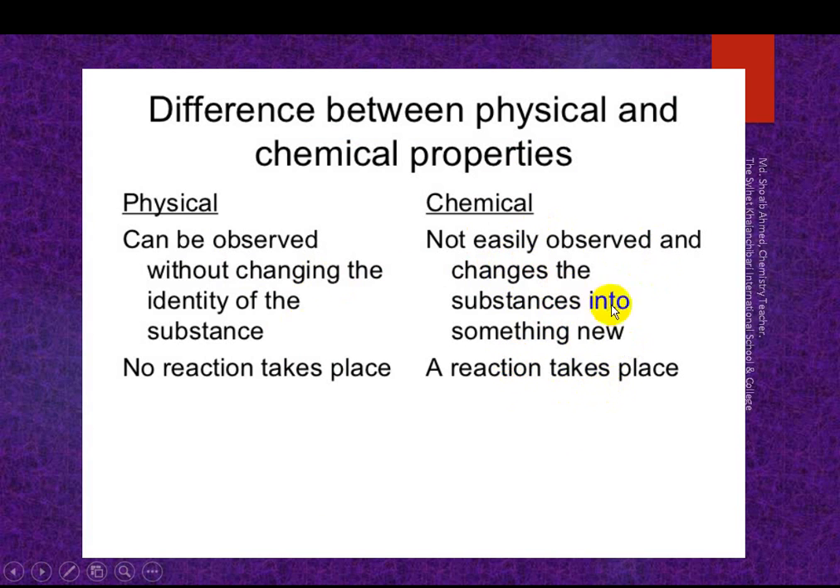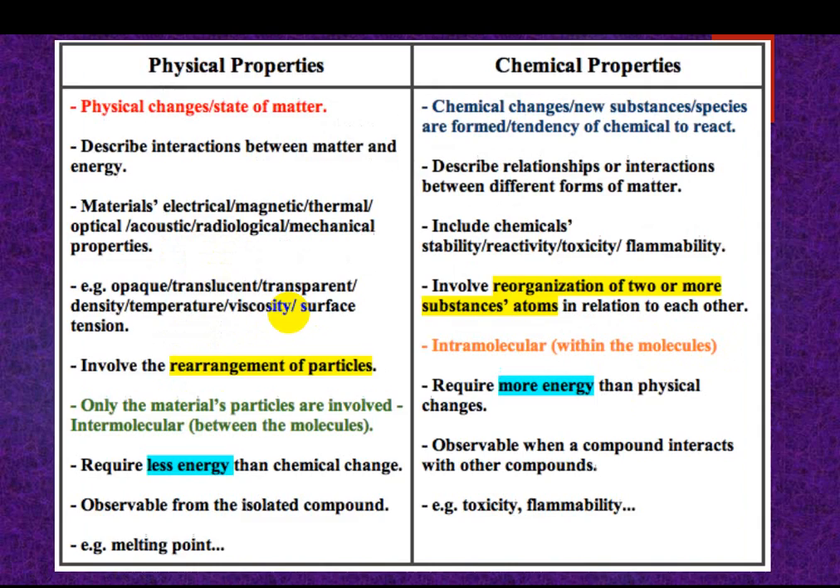So in a chemical change, a new substance is formed and a reaction takes place. In a physical change, no new substance is formed and no reaction takes place. Only the state of matter changes, like solid to liquid, liquid to gas, gas to liquid. The state of matter changes, but no new substance is formed.